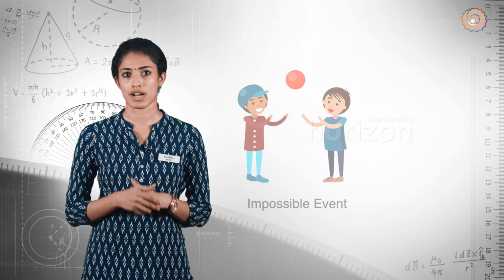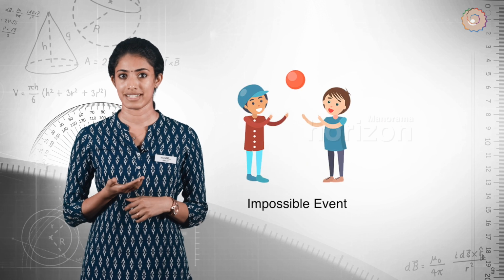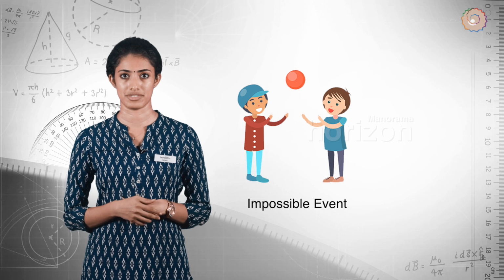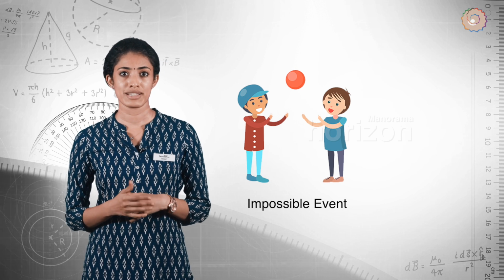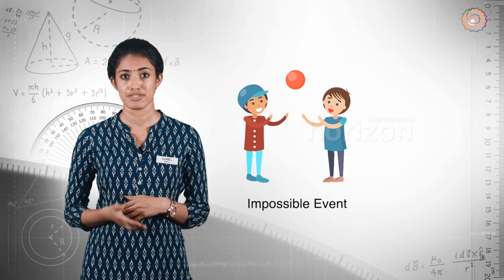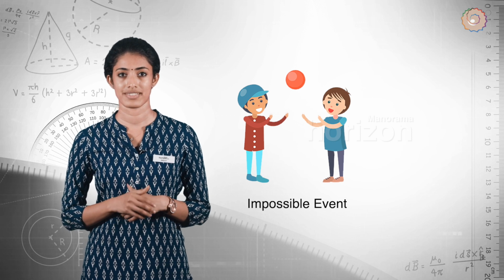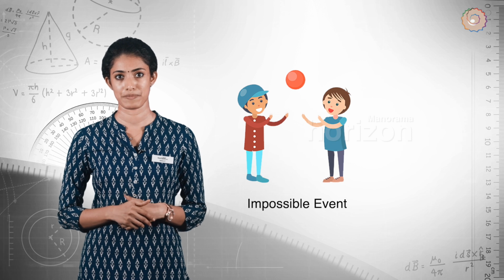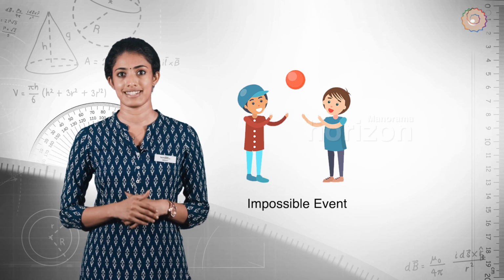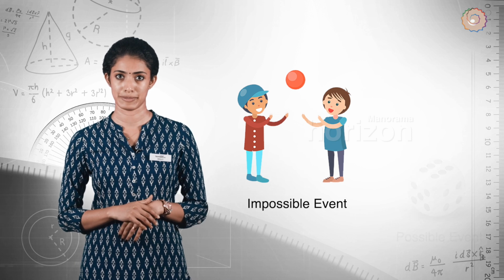Now, what is the probability that a ball thrown up in the air does not come down? This can never happen because the ball thrown up definitely comes down due to gravity. Therefore, this is an event with zero probability. Zero probability is the one which can never happen.